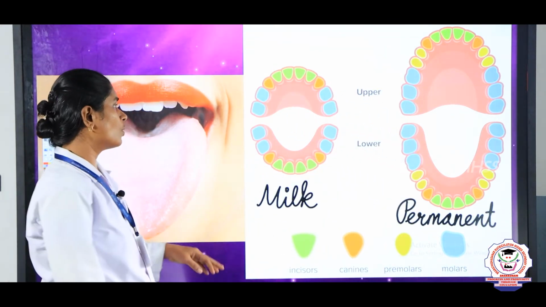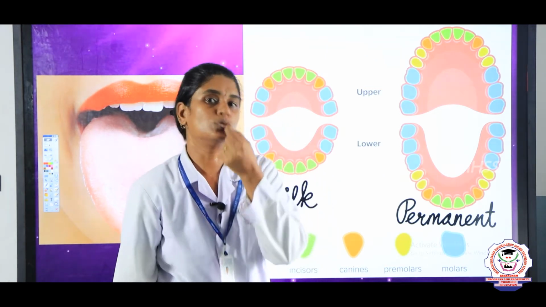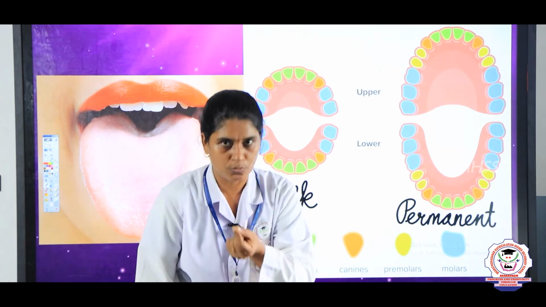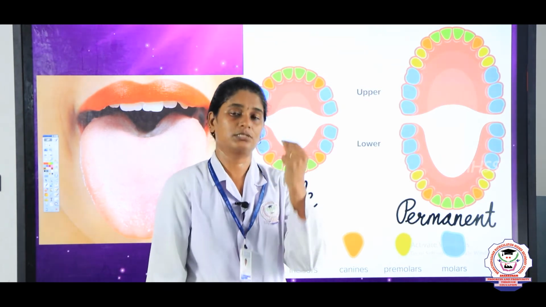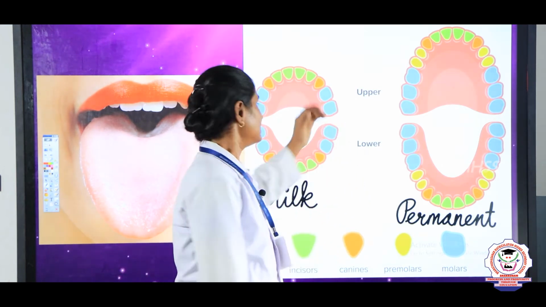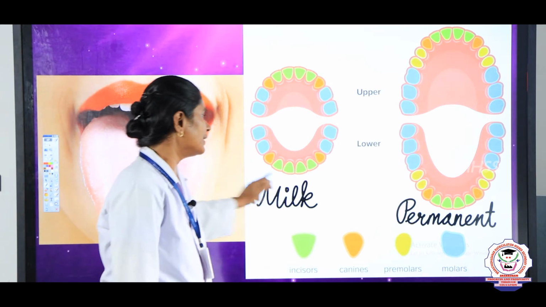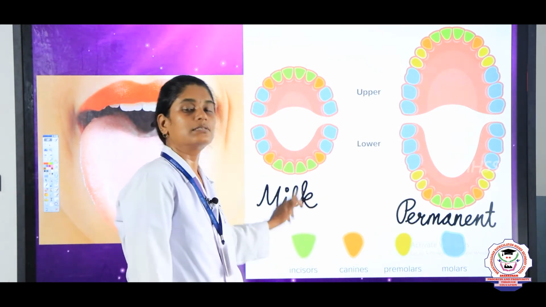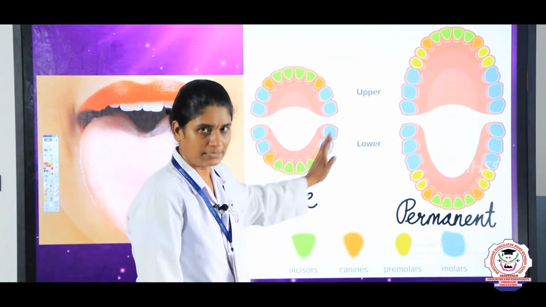When a human child is about 6 months, the first tooth in the lower jaw starts to grow. When a child is about 6 or 7 years, the child will have 20 teeth. These 20 teeth are known as milk teeth, the first set of teeth in a child.